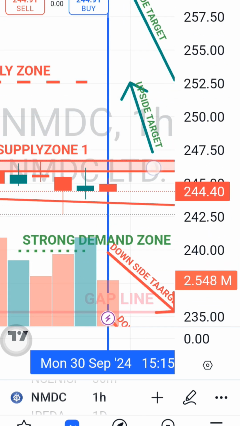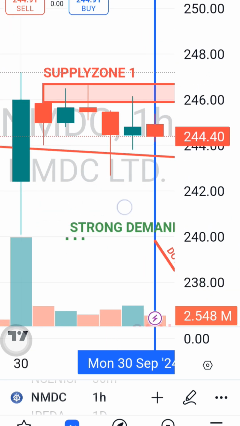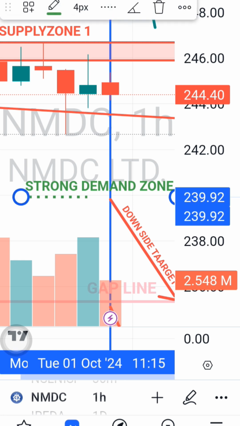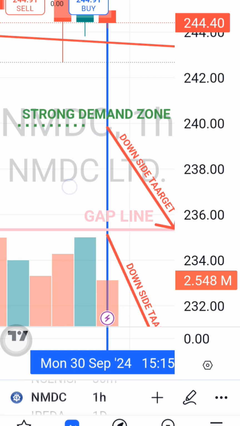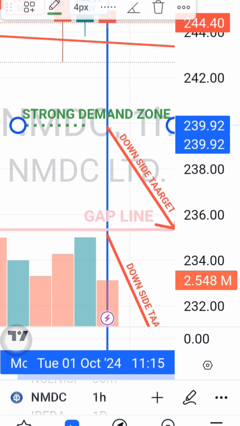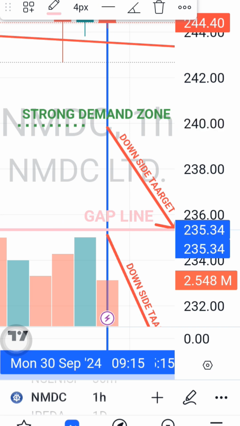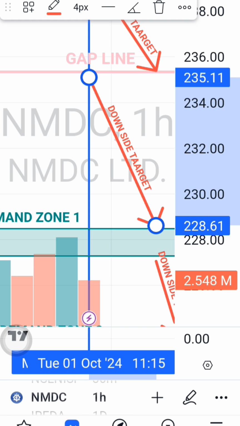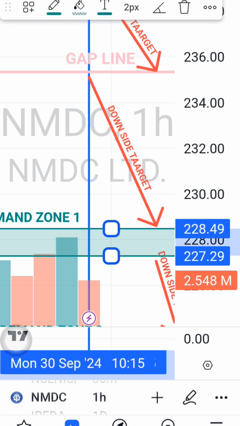Now you can see it is just below my supply zone 1 and above the strong demand zone at 239.92. If it comes below the strong demand zone, then it may target the gap line at 235. Below the gap line, NMDC share may target the next demand zone at 228.